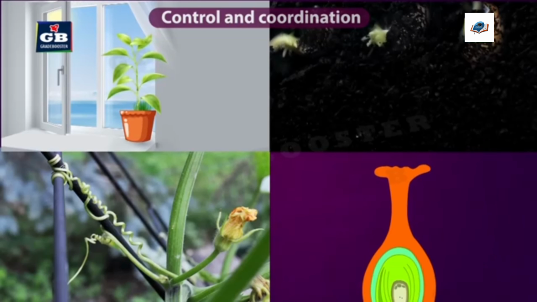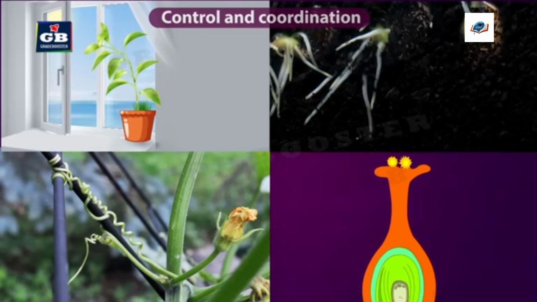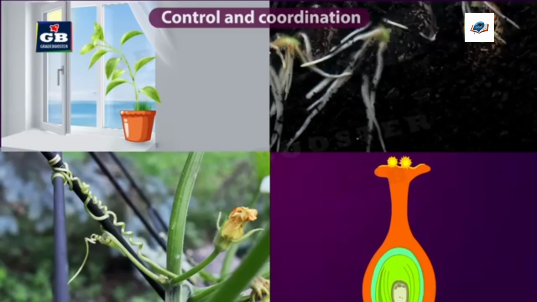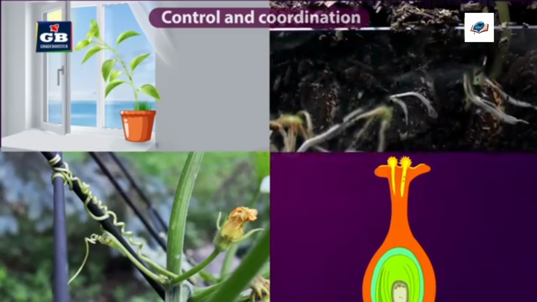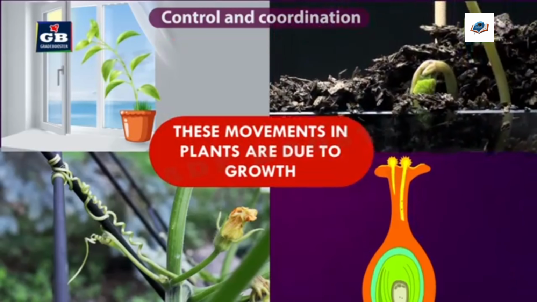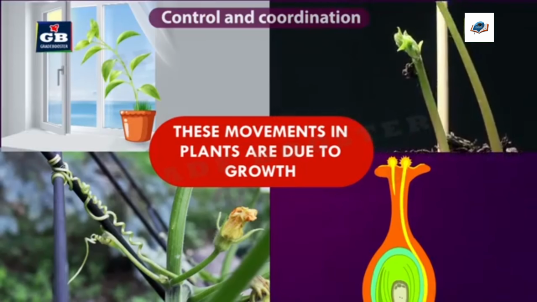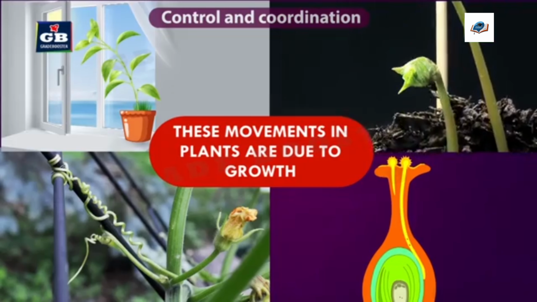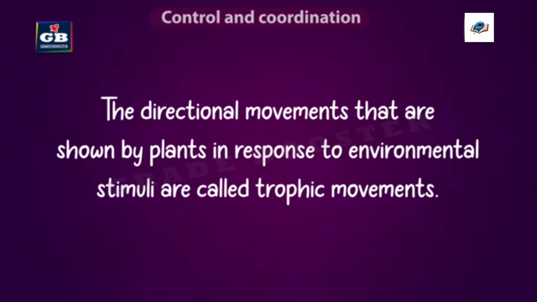The movements in plants, like stem moving towards sunlight, roots growing towards soil, and tendrils coiling around some support, and the pollen tube from the pollen grain growing towards the ovule, all these are caused due to growth. In fact, these movements are the responses for different stimuli. The directional movements that are shown by plants in response to environmental stimuli are called tropic movements.